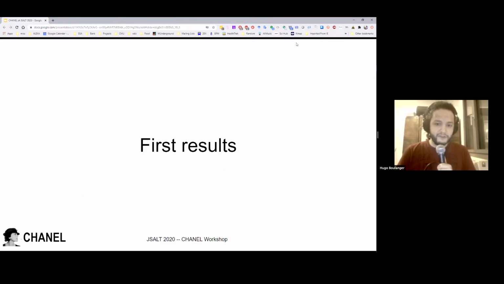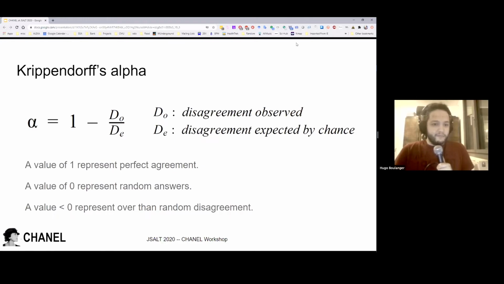So our first results. For the first results, we used Krippendorff's alpha as the basis of the quality of our results. We could have gone for kappas, but since we used Amazon Mechanical Turk, we had Turkers who did not annotate all of the turns, which means there would be missing values, and that didn't work.